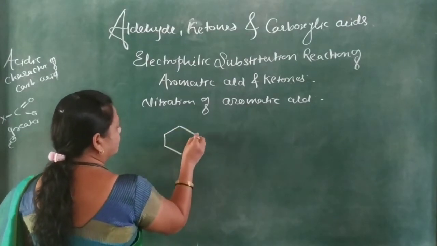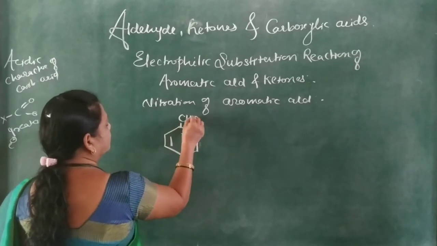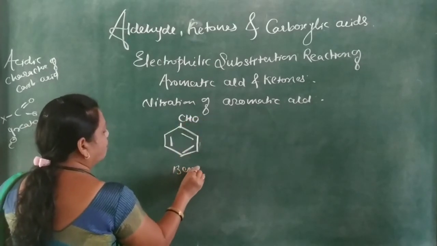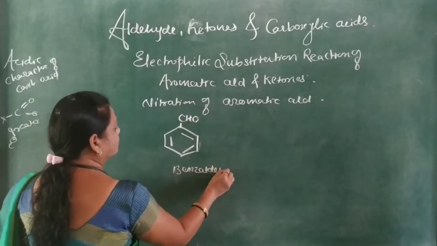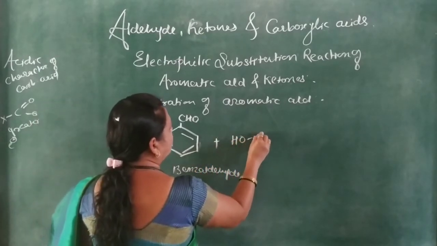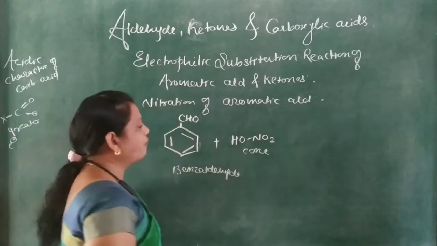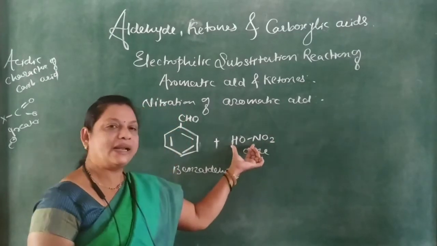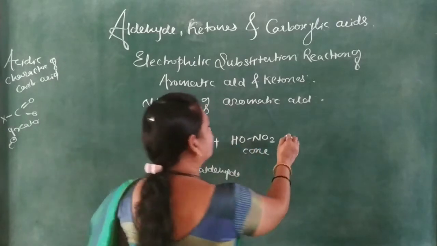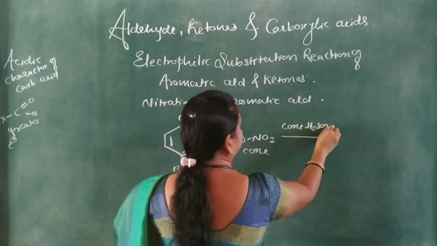this is benzaldehyde, benzaldehyde plus nitric acid, which for our convenience can be written as HONO2, concentrated, in the presence of concentrated sulfuric acid.